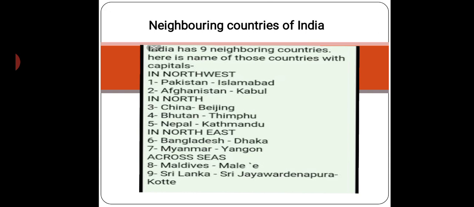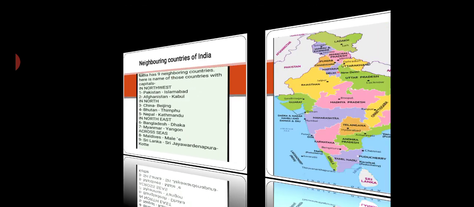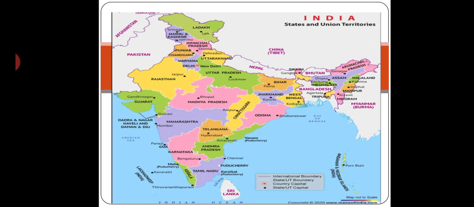Now comes the northeast. The northeast neighboring countries are Bangladesh and Myanmar, and across the sea there are 2 more, Maldives and Sri Lanka. Bangladesh, its capital is Dhaka. Myanmar, Yangon. Maldives, Malé. Sri Lanka, Sri Jayawardenepura Kotte. These are the neighboring countries of India. It's very interesting to see the pictures, and we can learn it easily also.